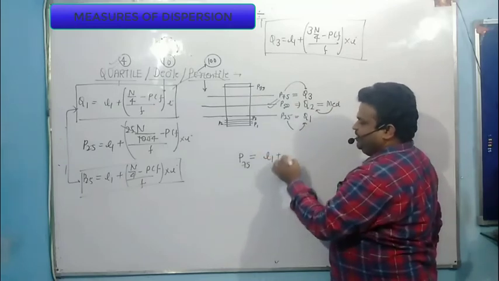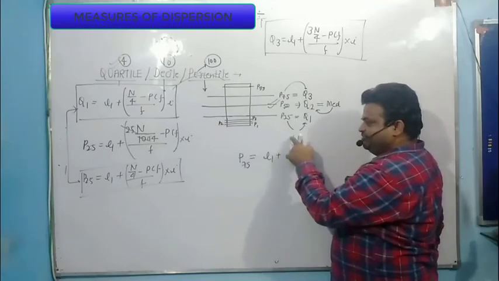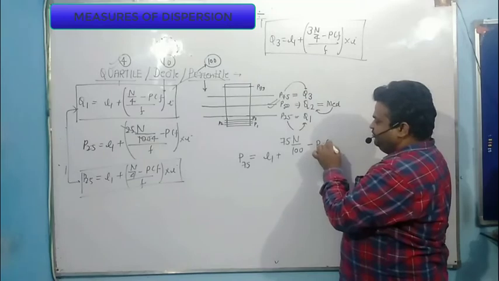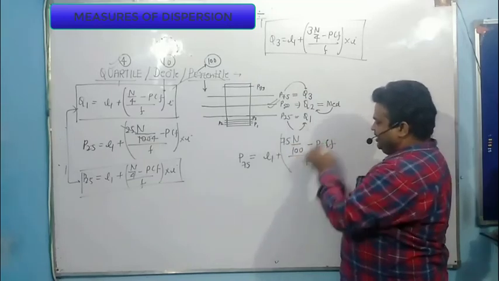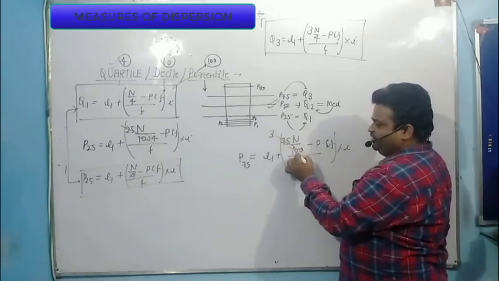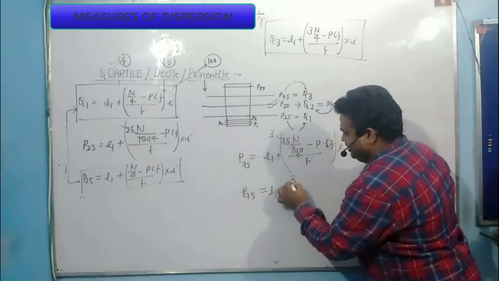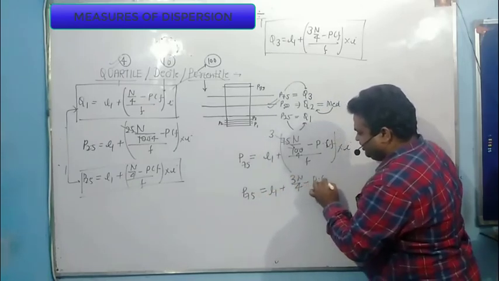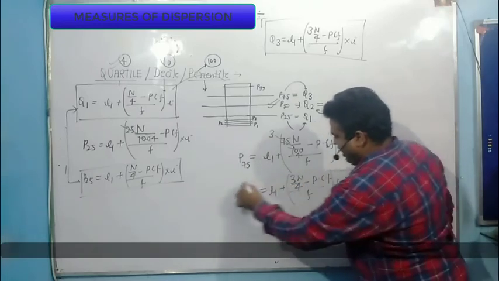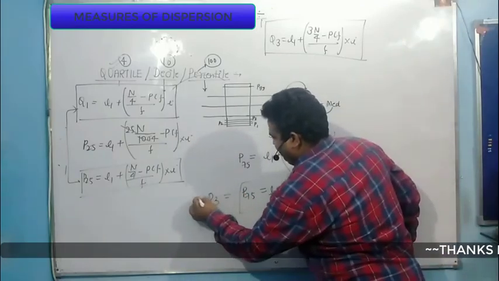Look here: L1 plus n by 100, because it is the calculation of percentile, so I need to divide by 100, and multiply by 75 because I am calculating the 75th percentile, minus previous cumulative frequency divided by frequency into the class interval. So 25 threes are 75, 25 fours are 100. So my P75 value is equal to L1 plus 3n by 4 minus previous cumulative frequency divided by frequency into class interval. And this P75 value is exactly equal to my third quartile value.